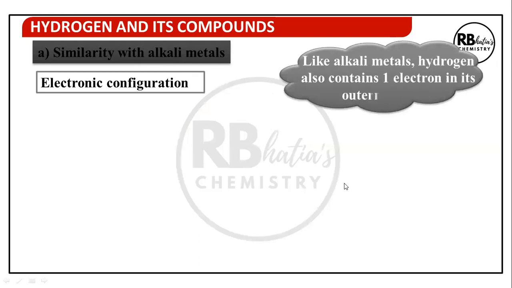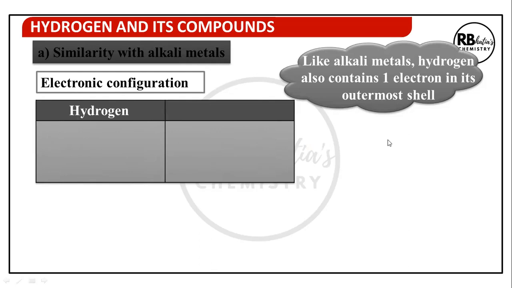Like alkali metals, hydrogen also contains 1 valence electron, that is 1 electron in its outermost shell. Alkali metals contain 1 valence electron, that is the configuration of alkali metals in general is ns1. Similarly, hydrogen is also s1. Hydrogen is 1s1, alkali metals is ns1, that is for lithium it is 2s1, for sodium it is 3s1, and so on.